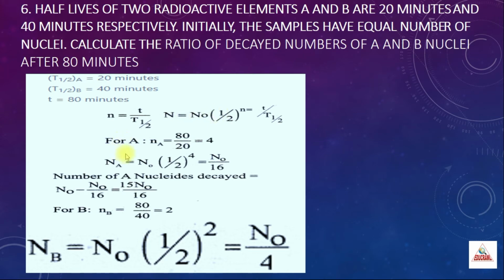So first we will use them for element A. For A, we have n suffix A is equal to total time 80 divided by T half of A, which is 20. So 80 divided by 20 is equal to 4. Now this n value I am going to substitute in the second equation, N is equal to N naught half power n. So N suffix A is equal to N naught into half power 4, which is equal to N naught by 16. So this is the number of nuclides which is not decayed.